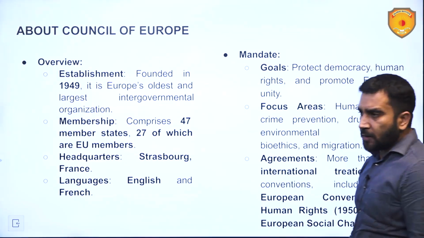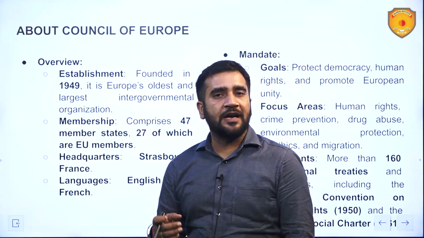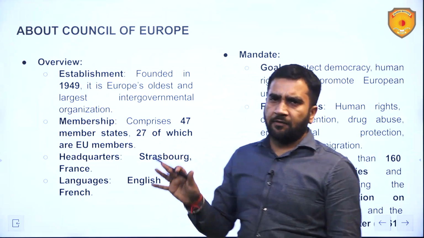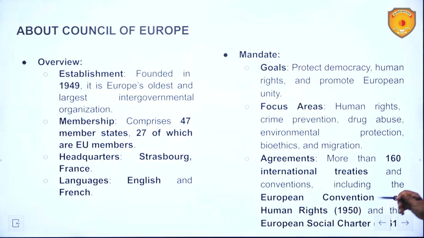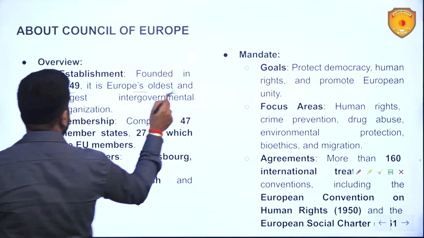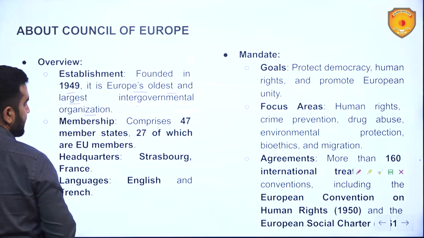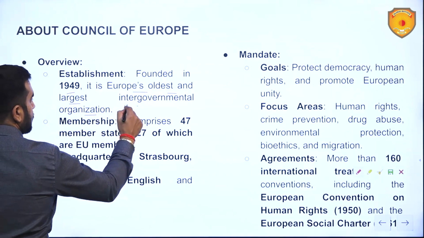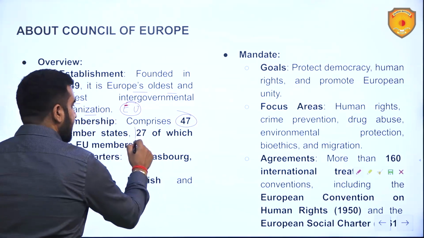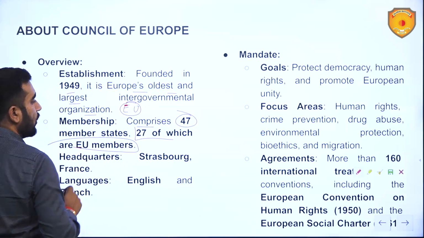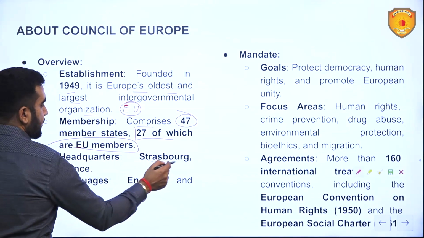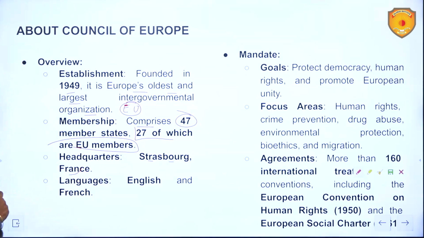Now we've been talking about the Council of Europe. Let us first understand what the Council of Europe is. It was established in the year 1949. It is Europe's oldest and largest intergovernmental organization. It is even larger than the EU. Membership comprises 47 member states, 27 of which are EU members, meaning all the EU countries are part of the Council of Europe. Headquarters, Strasbourg, France.